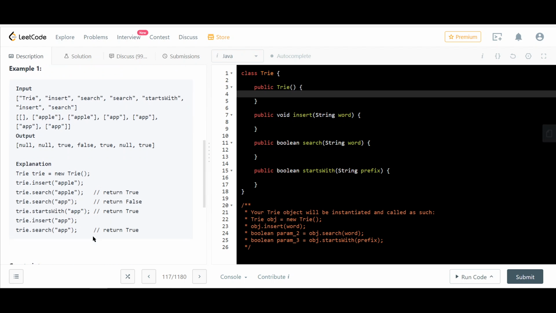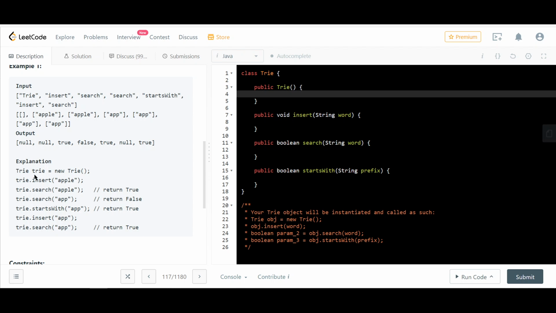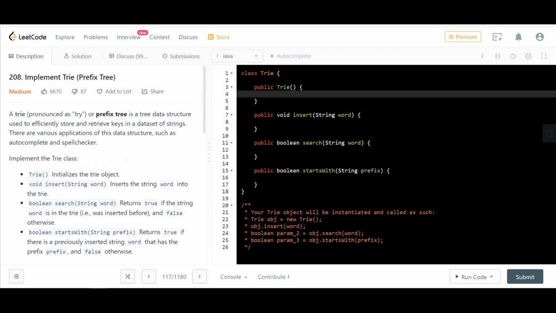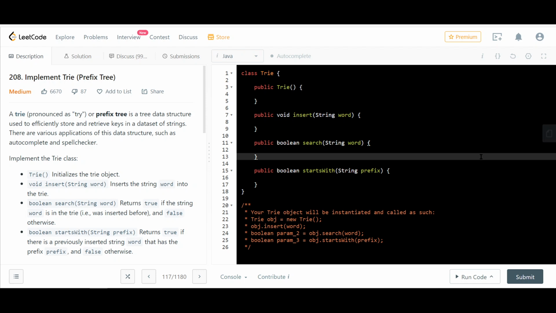Okay, all this is basic information. So we add a trie, we insert apple, we search for apple, returns true, we search for app, returns false because it's not a word, but startsWith will return true. Makes sense. Then we insert app and then we search for app, it is a word as well. Right. So, all right. Now let's try and implement this first.